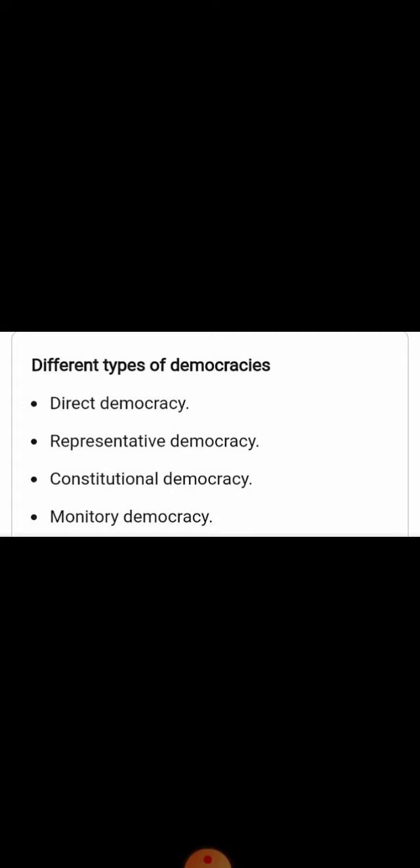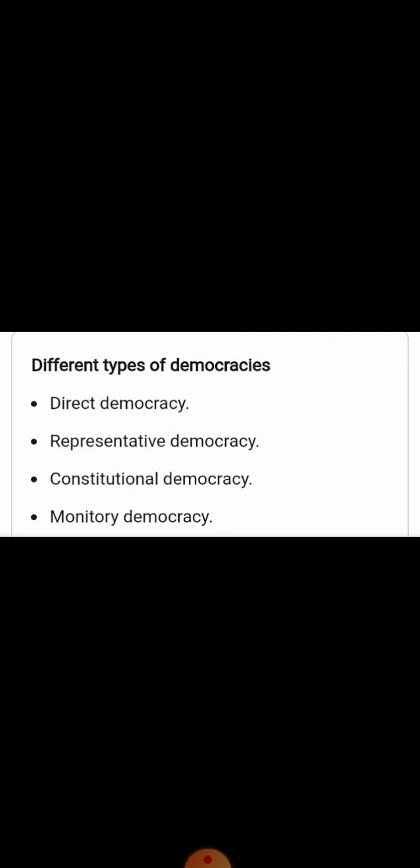When citizens themselves vote for or against specific proposals or laws, it is called direct democracy.